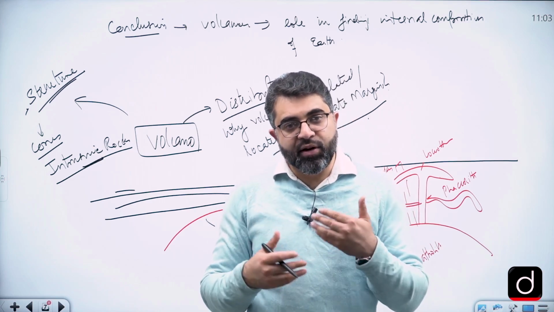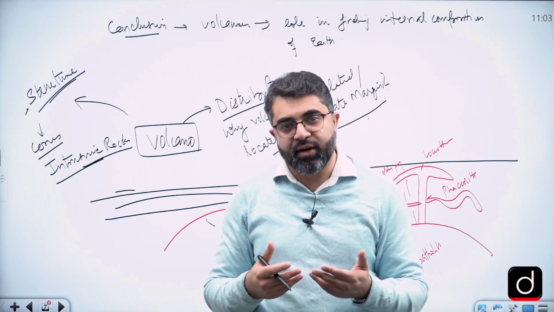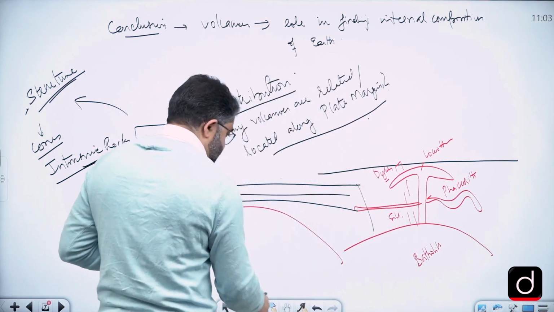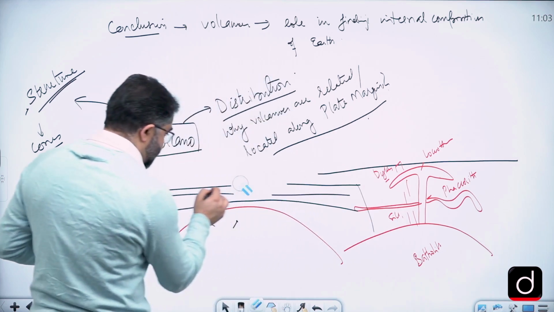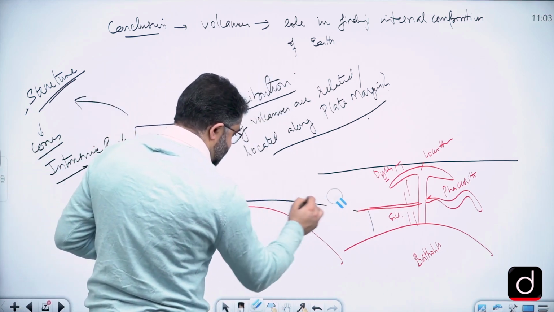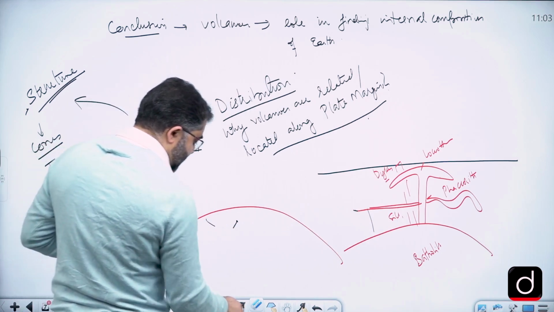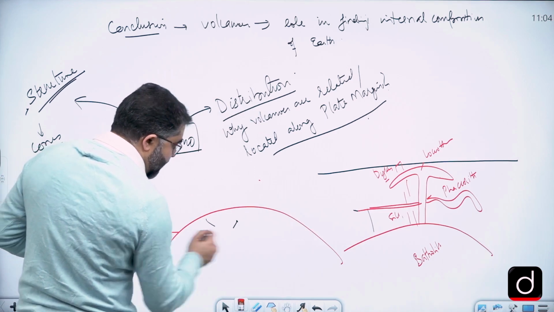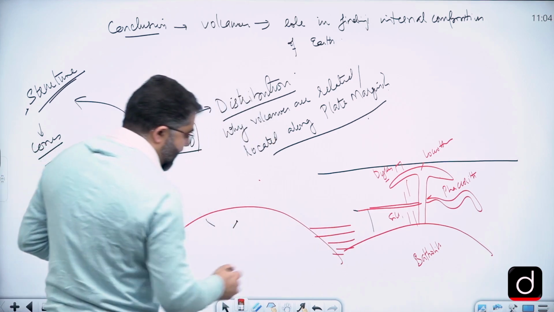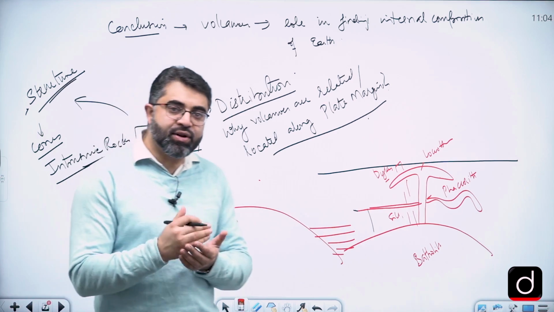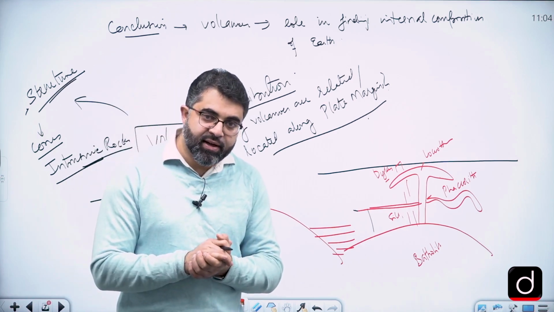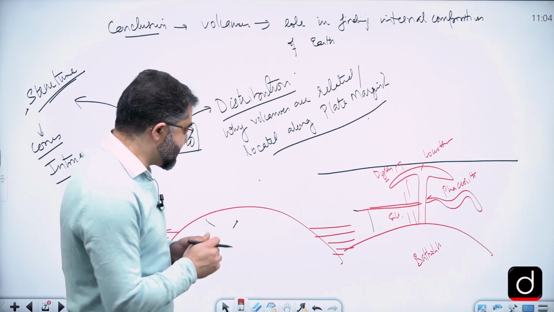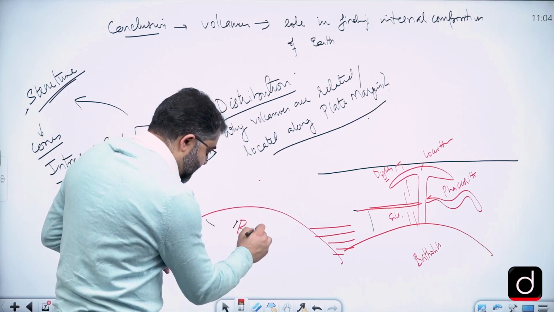So due to the removal of top layer of lithosphere, this erosion can expose. Suppose if I keep removing these layers, what is going to get exposed? The batholith is going to get exposed. Due to the continuous erosion of the surface, intrusive rocks get exposed.